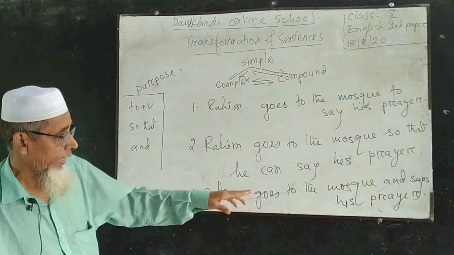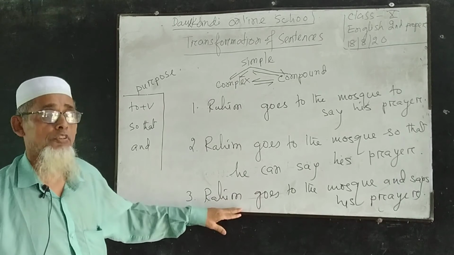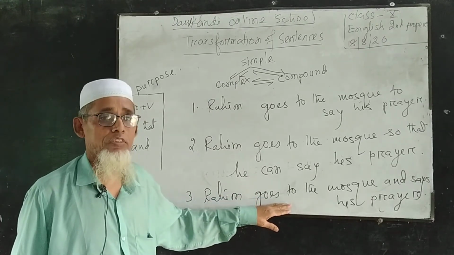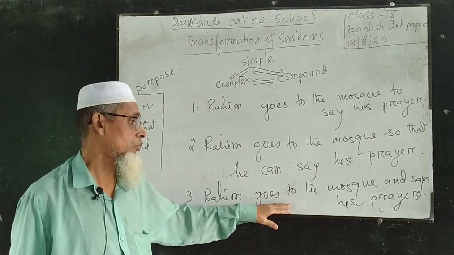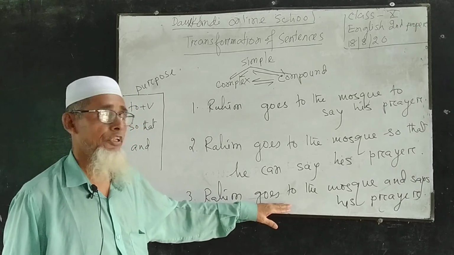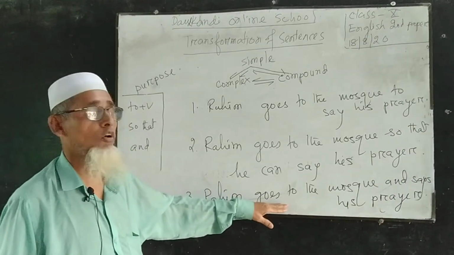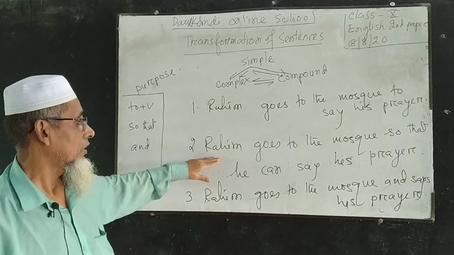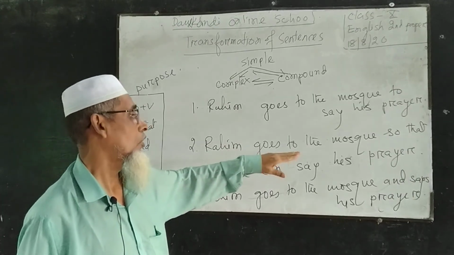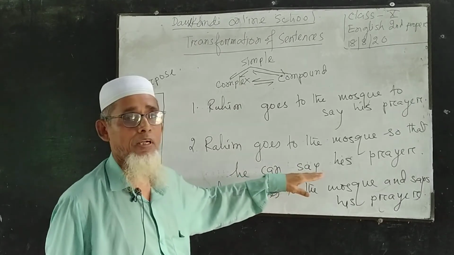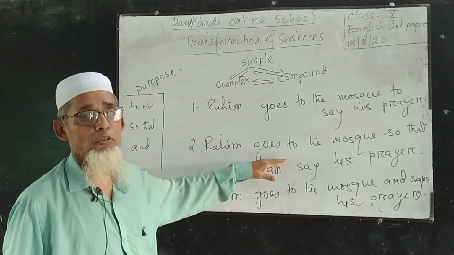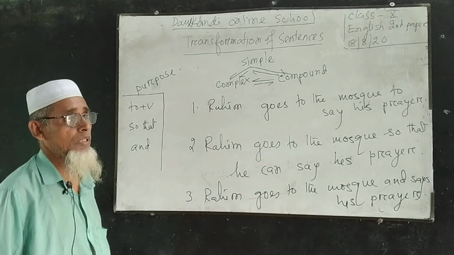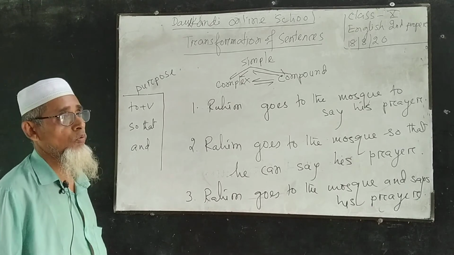Rohit goes to the mosque and says his prayer. It is in the compound sentence because it has two independent clauses and the two clauses express their meaning independently. For this reason, it is in the compound sentence. This sentence is in the complex sentence because structurally, Rohit goes to the mosque so that he can say his prayer. It has subordinate clause and principal clause. Now I am going to present you some problem for practice.